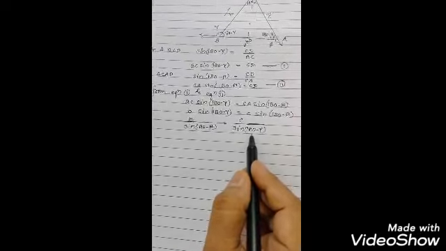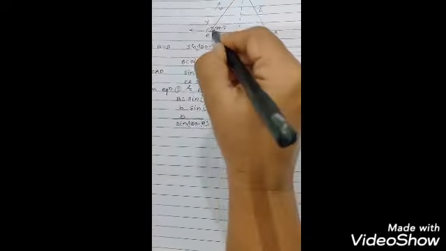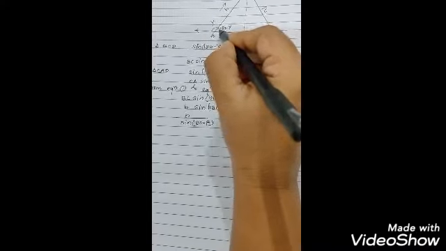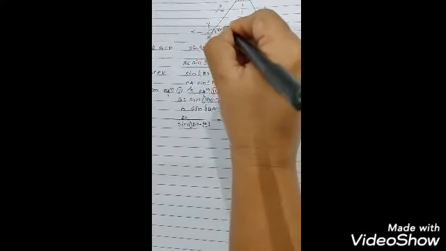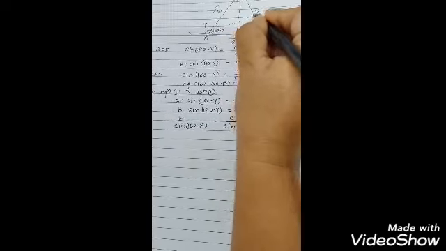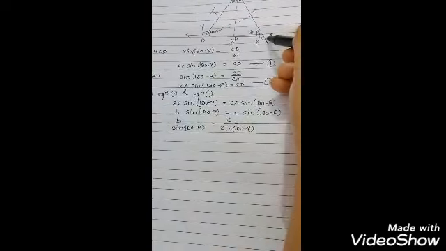In a similar way we can prove it by drawing a perpendicular from the vertex B to the side CA.